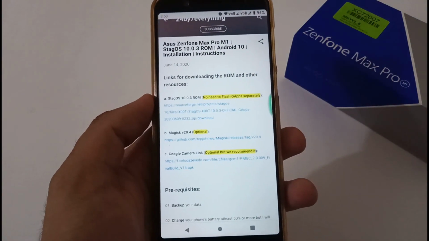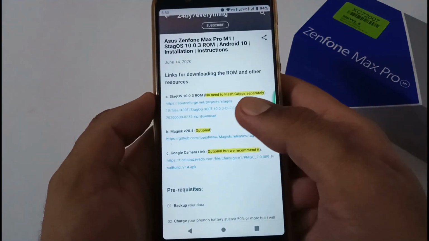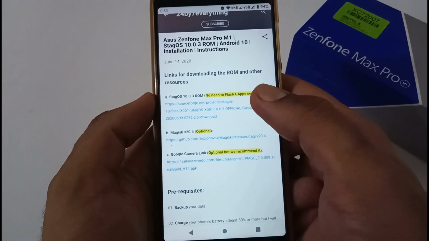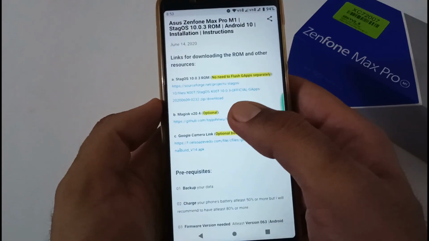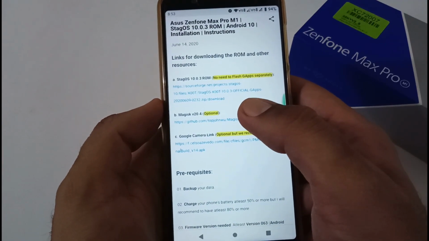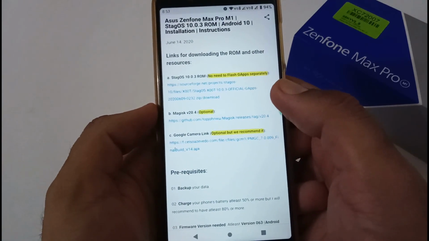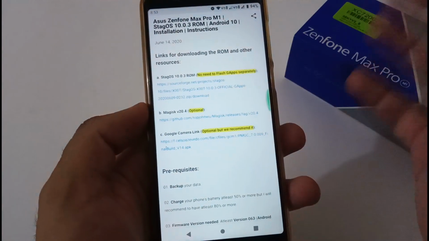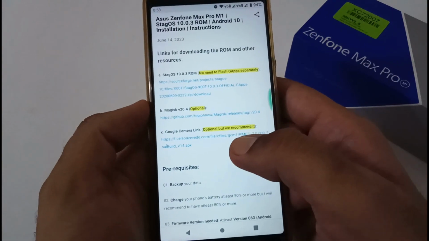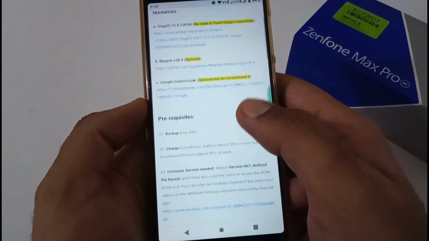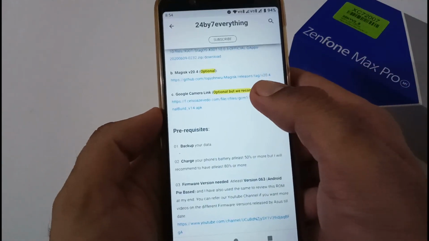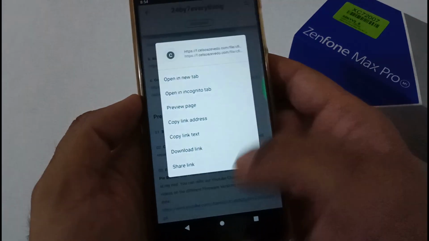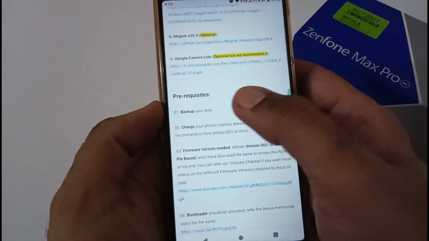Firstly, nothing major has been mentioned here. This is the link for downloading the Stag OS ROM. There is no need to flash GApps separately as it is included in this particular ROM. Apart from this, Magisk version 20.4 is optional, but if you want to certify your Play Protect certification, then you have to use this Google Camera link that we were discussing while discussing stock camera and Gcam. So here is a link, you can download it from here. Sometimes some users complain, brother, it is not working. Just tap it here and afterward just download the link and it will also work in the same sense.